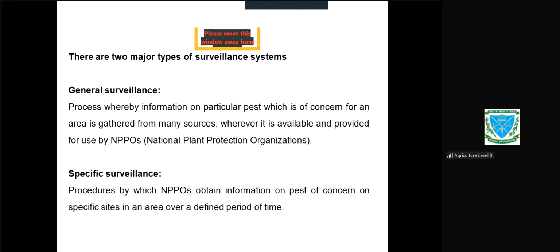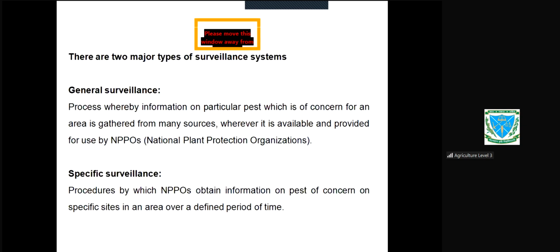There are two types of surveillance. One is called general surveillance. Second one is the specific surveillance. General surveillance is a process whereby information on particular pest which is of concern for an area is gathered from many sources, wherever it is available and provided for use by NPPOs, National Plant Protection Organizations.